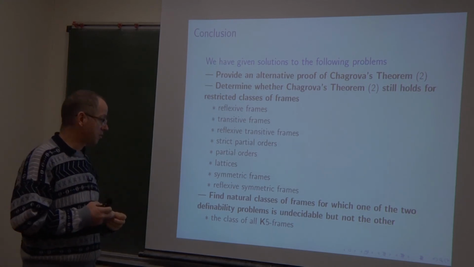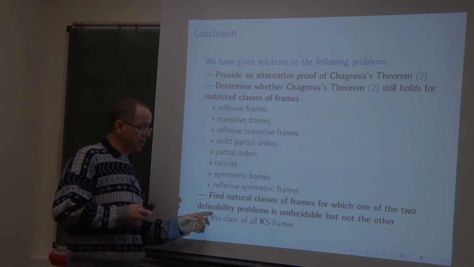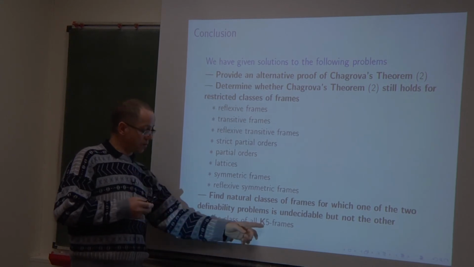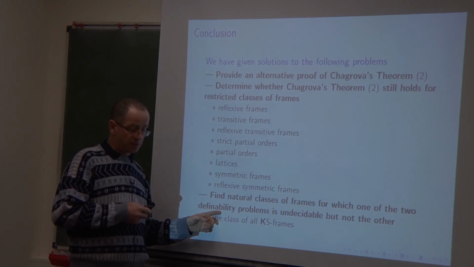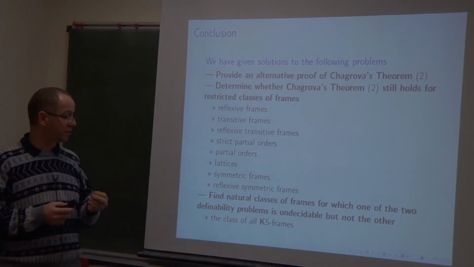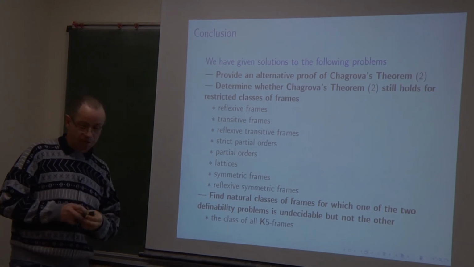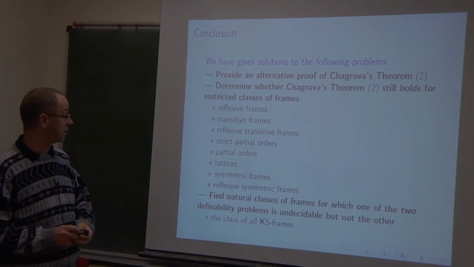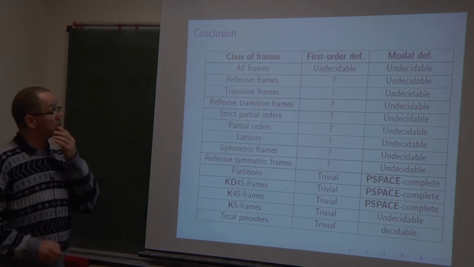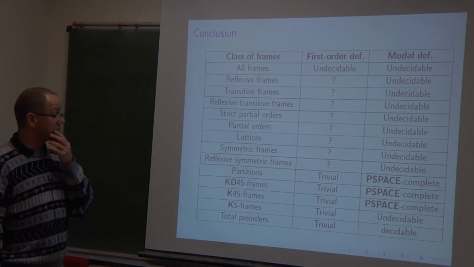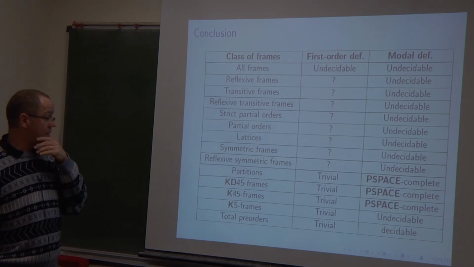And we have found natural classes of frames, in that case the class of all Euclidean frames, for which modal definability is undecidable, and for which first-order definability is trivial. Every modal formula is first-order definable. So this is almost everything, to make a recap of what I have said.